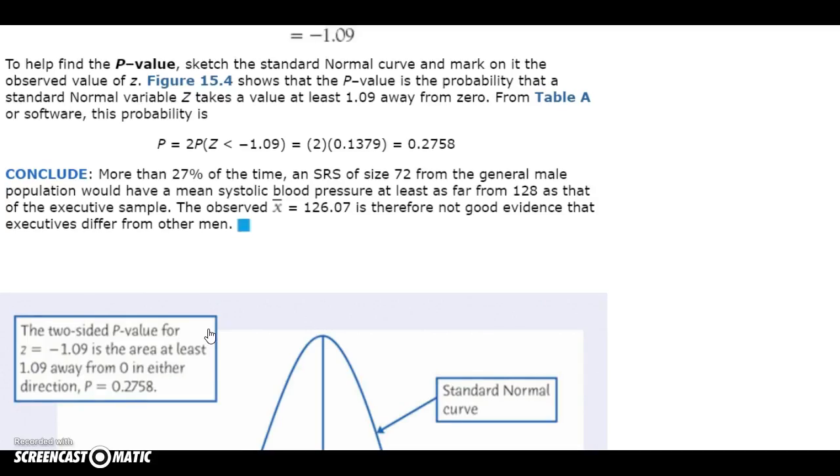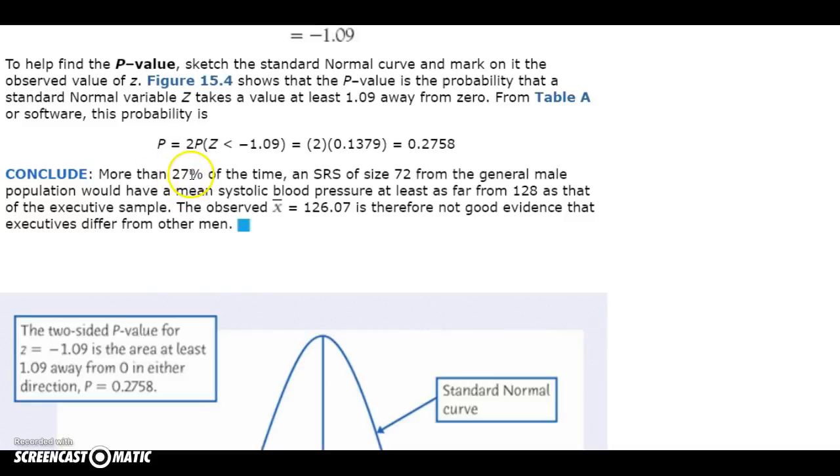So is that good evidence against the null hypothesis? Is it really unlikely to have a 27% chance? Probably not. That's why it's not good evidence. A typical threshold is about 5%. If something is less than 5% likely, then we start to doubt that the null hypothesis would be true. In other words, we might have really good evidence against the null hypothesis, but in this case, we didn't get that.